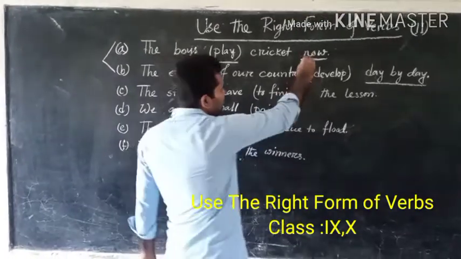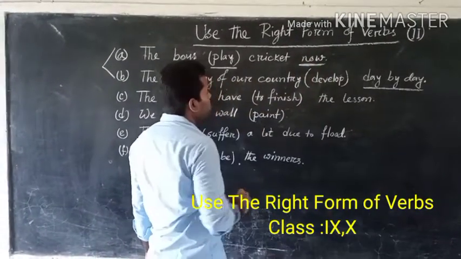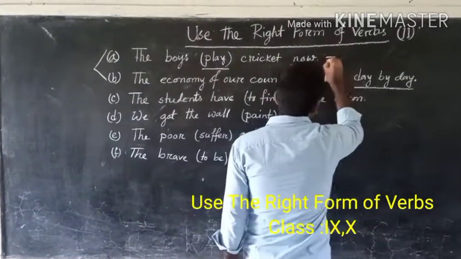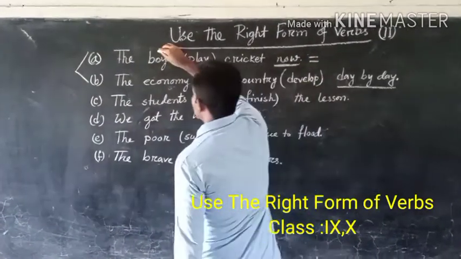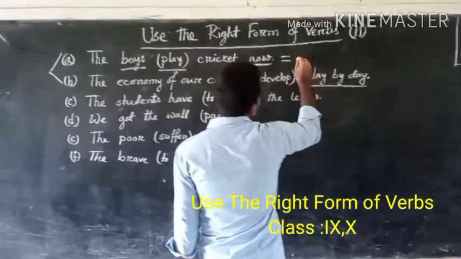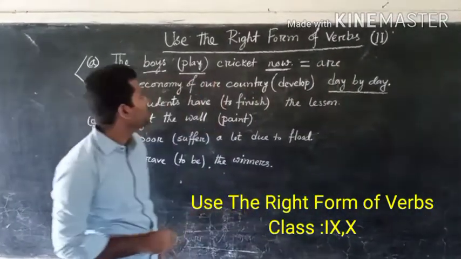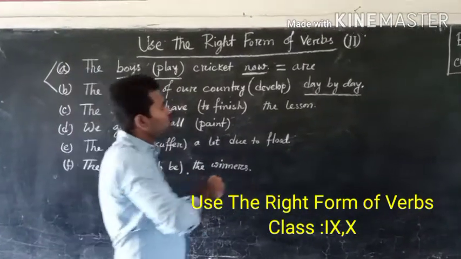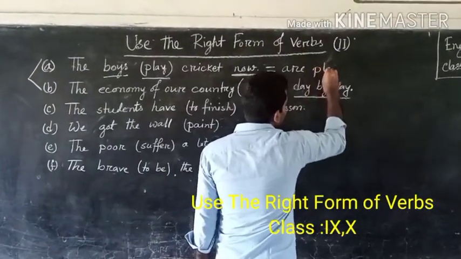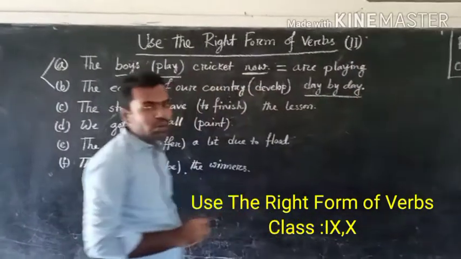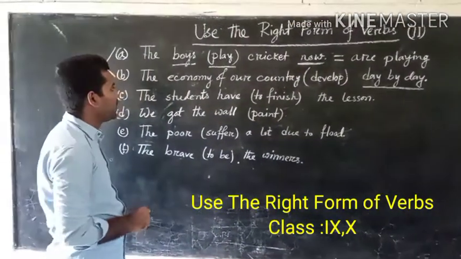So we have to put the verb in present continuous tense. As boys is plural, we have to write are, and the verb play should be added ing, playing. The answer will be are playing.